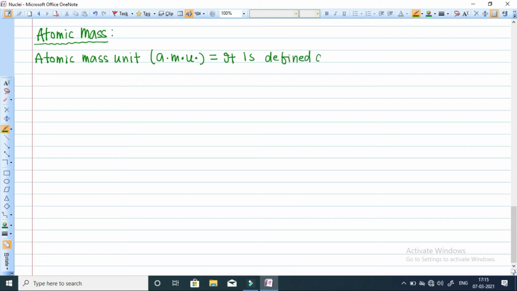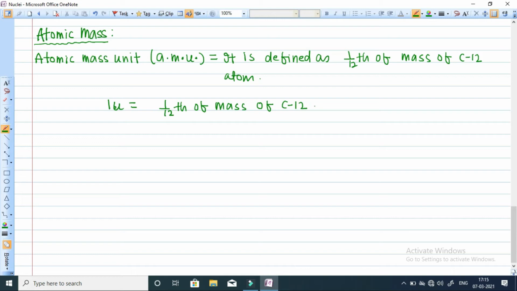It is defined as 1 by 12th of the mass of a C12 atom. So basically 1 atomic mass unit, 1U, is 1 by 12th of the mass of the C12 atom.